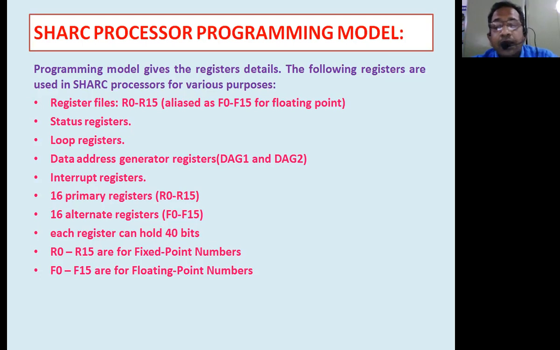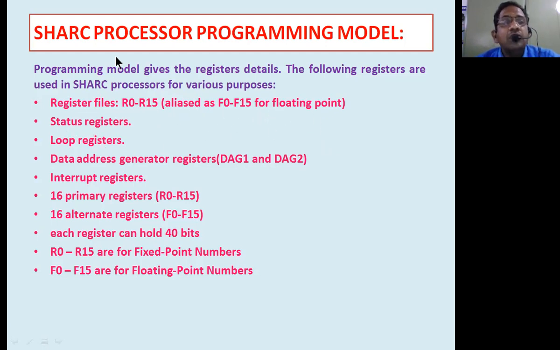So as part of that, the programming model gives different register details. That means many types of registers can simply be added here in the case of the SHARC processor to enhance its capabilities. So towards that agenda, we're going to have register files represented by R0 to R15. They can be aliased with the names F0 to F15 for floating point.